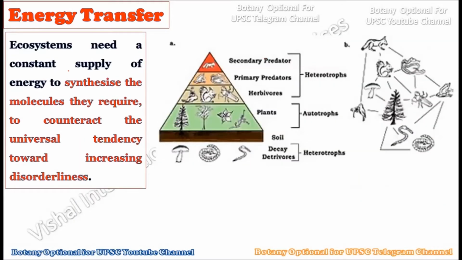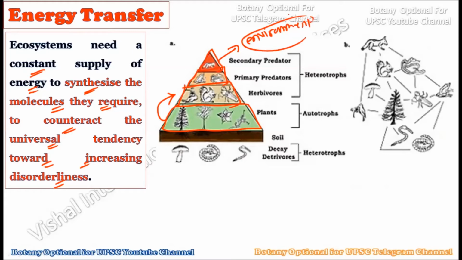Consider, see, the ecosystem needs a constant supply of energy to synthesize the molecules they require, to counteract the universal tendency towards increasing disorderliness. So basically, whatever the plants are there, these plants will always require the sun's energy to create the food material, and this food material, once created by the plants, will go to the herbivores, and then this energy will transfer to the carnivores and then to the top carnivores. And if one of them dies, this energy will be liberated into the environment, which will then contribute to the increasing disorderliness of the universe.